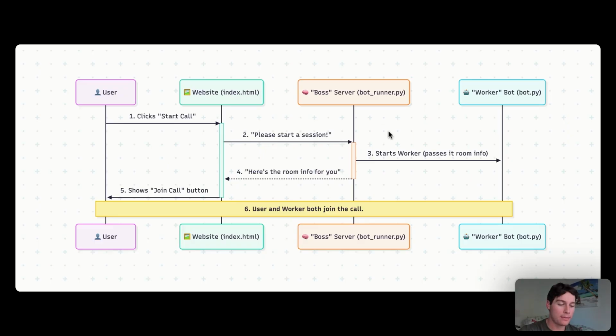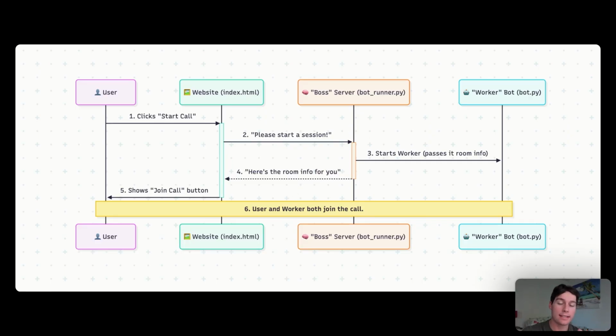And in the previous step, if you can remember, we actually made the room and now we have a URL to join that room. So we're going to be feeding this URL and the token directly to the bot so it knows which room to join and it has access to join that room. So now that the server has made our room, made our tokens for our user and our bot, and employed the bot to join our room, now we get into step 4, or the handoff.